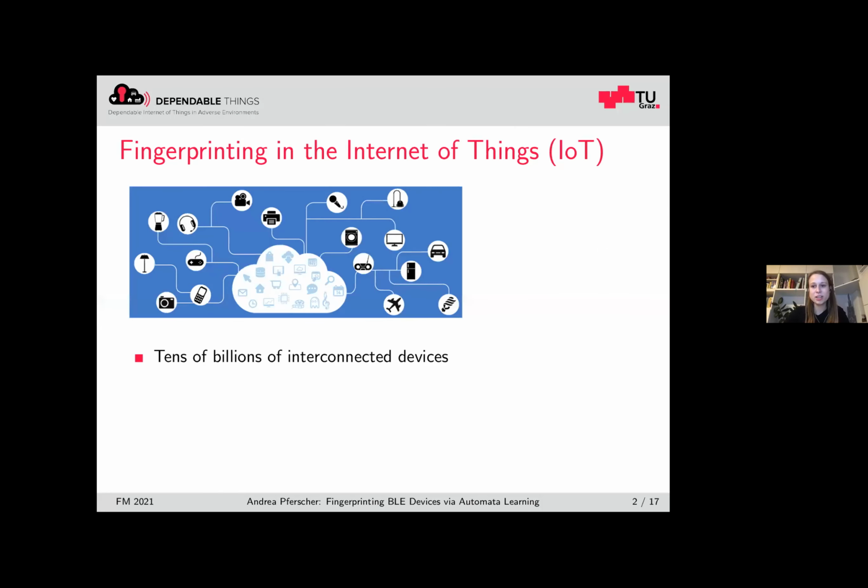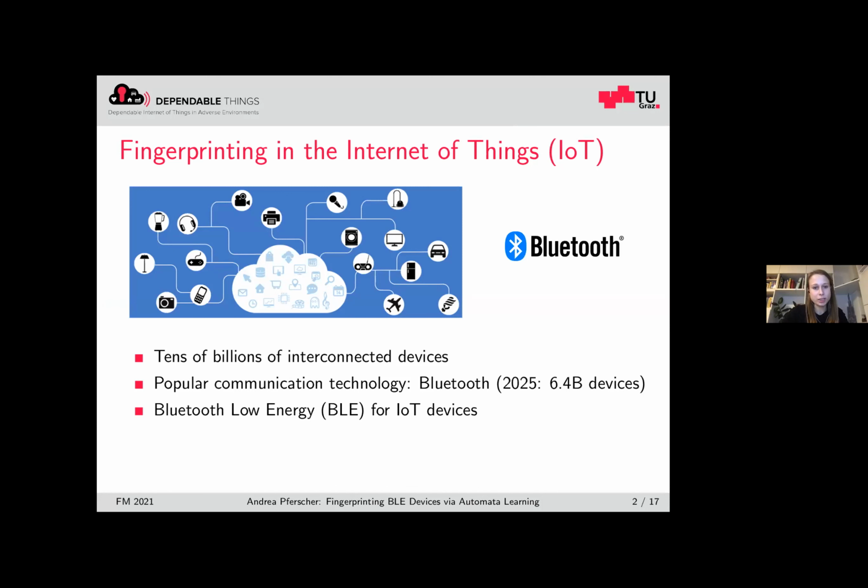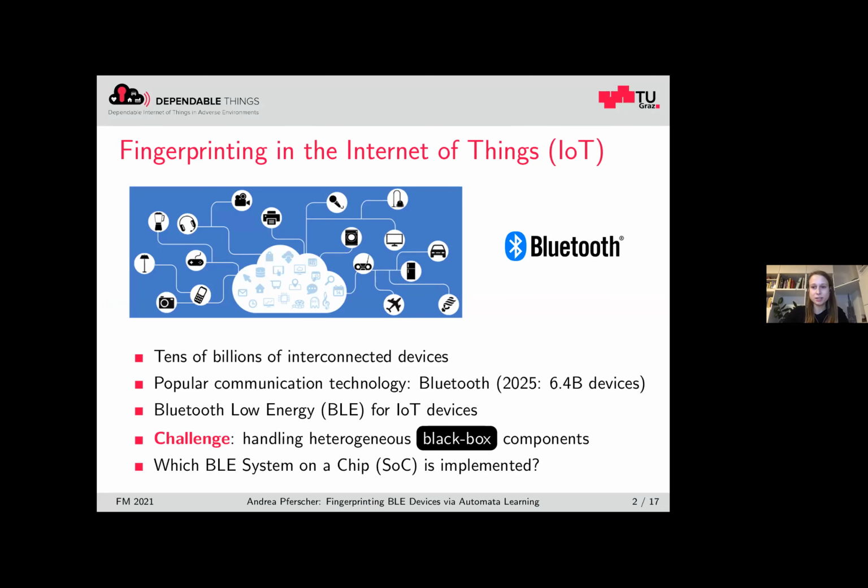So in my research, I try to improve the availability of the Internet of Things. However, this is a challenging task since with new communication standards, we will face more and more interconnected devices. One very popular communication standard for short-range communication is Bluetooth. And with the introduction of Bluetooth low energy, Bluetooth becomes also available for IoT devices. So one challenge is that in the Internet of Things, we have to deal with many heterogeneous black box components. We don't know, for example, which Bluetooth low energy chip is used in the device.